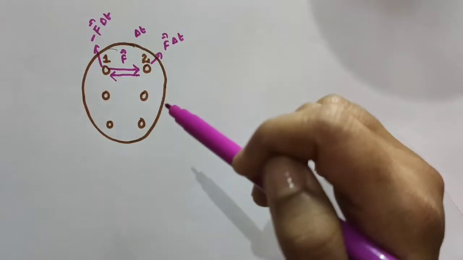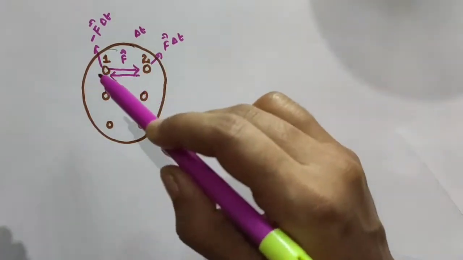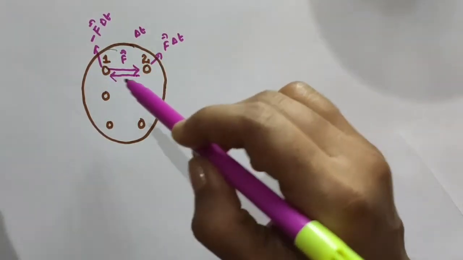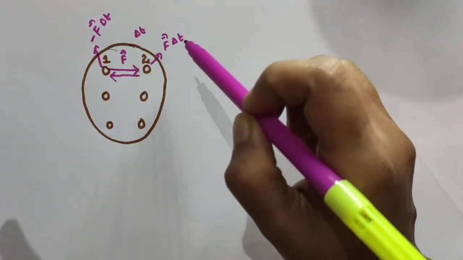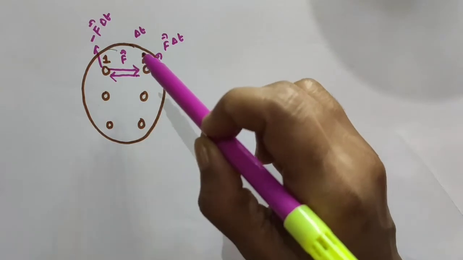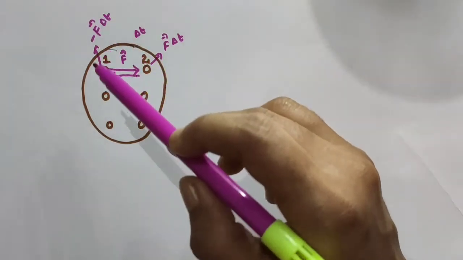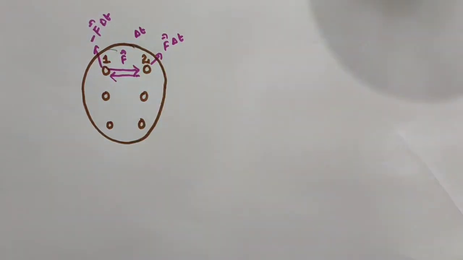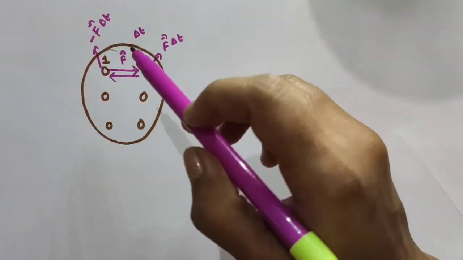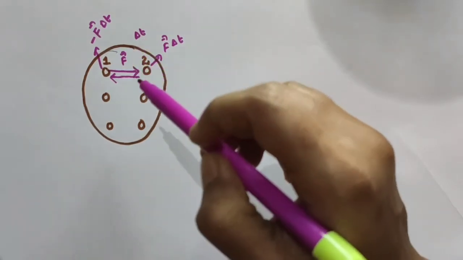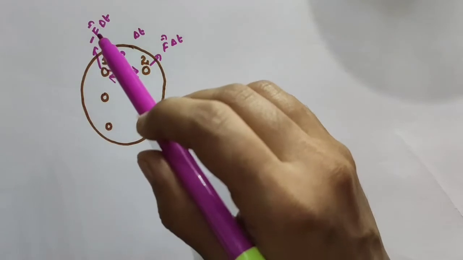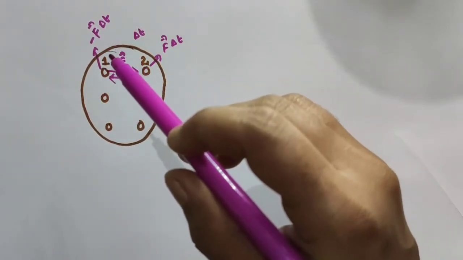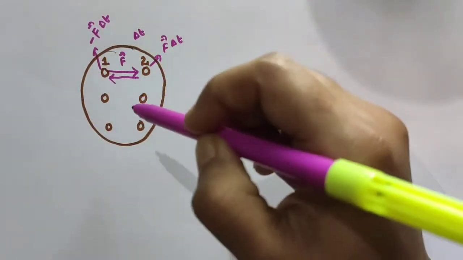Okay, here no external force acts on the system, but there can be forces acting on the particles in the system. Then due to those forces, let vector f into delta t be the change in momentum of this particle, and minus vector f into delta t be the change in momentum of this particle. So when we consider this whole system, the change in momentum cancels in pairs. That is, one is vector f into delta t, another one is minus vector f into delta t. Okay, that is, the total momentum of the system is conserved.